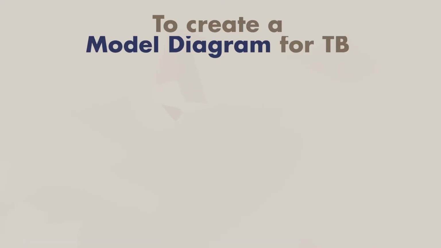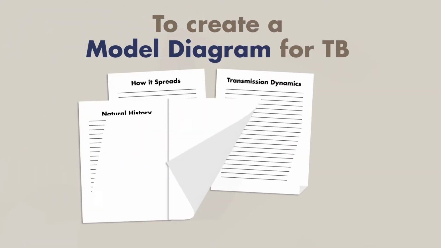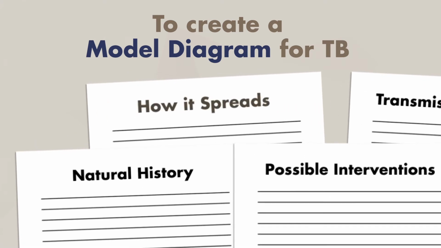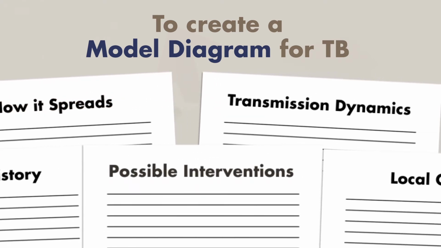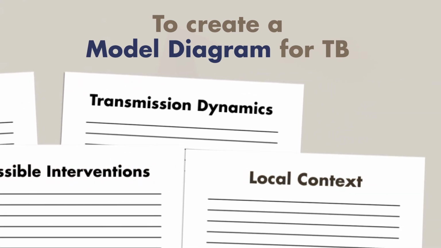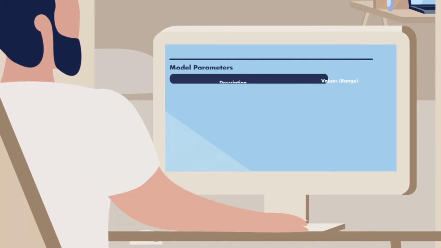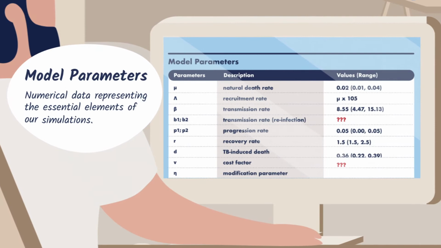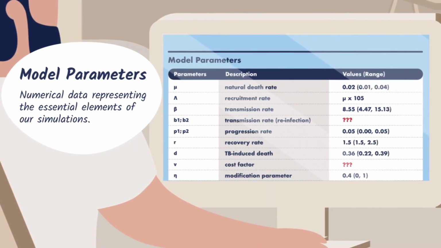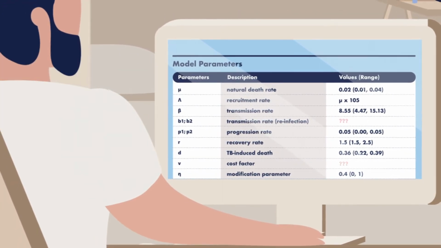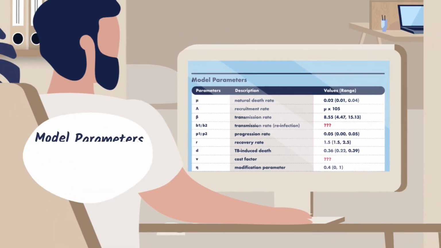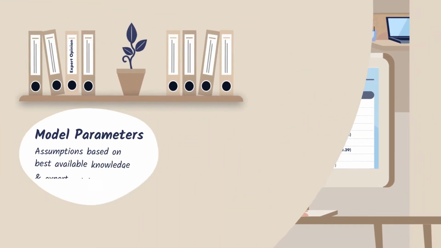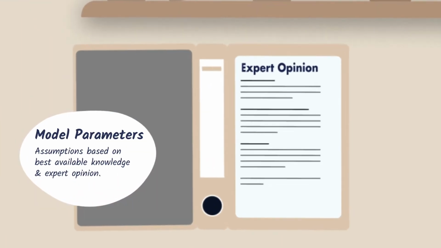Next, to create a model diagram, we will need to use what is known about TB and how it spreads, as well as information on our interventions and local context. The model is then filled with the model parameters, the numerical data representing the essential elements of our simulations. When reliable information for a parameter does not exist, modelers must make assumptions based on the best available knowledge and expert opinion.